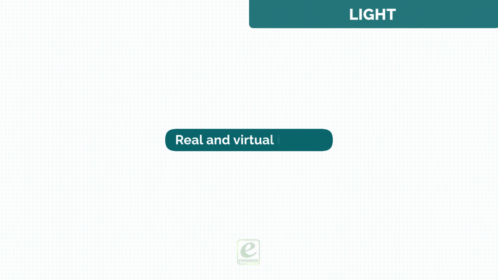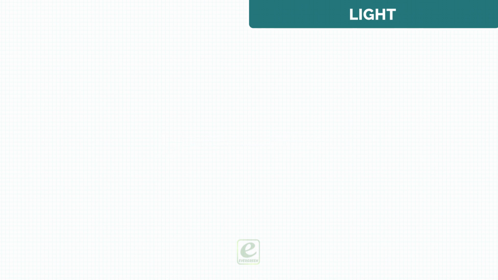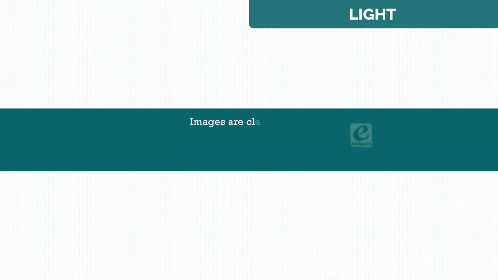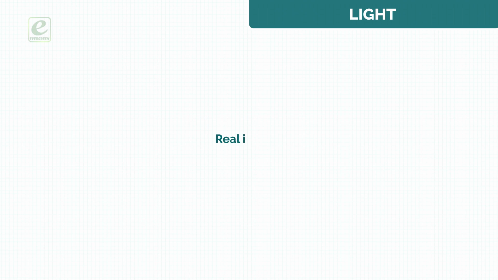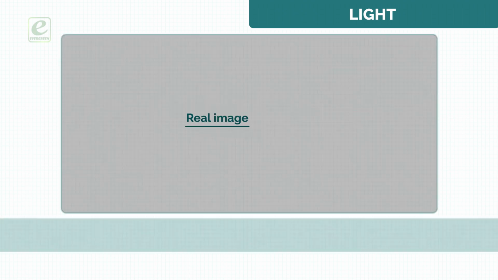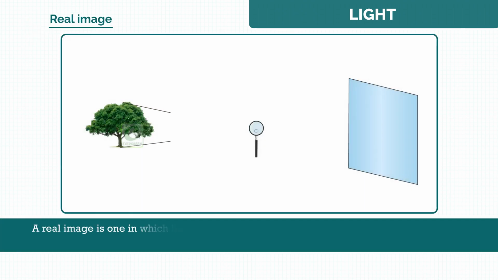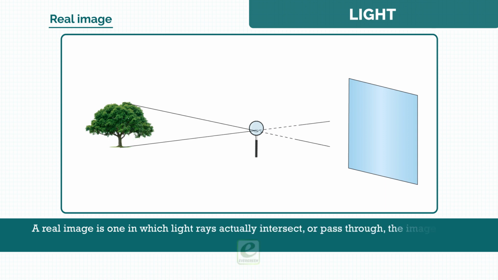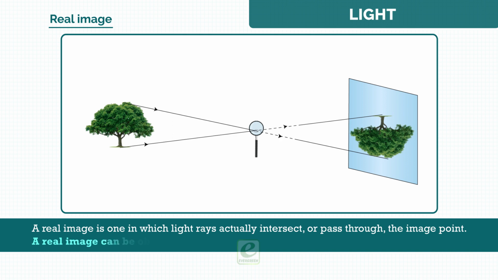Real and virtual images. Images are classified as real or virtual. Real image. A real image is one in which light rays actually intersect or pass through the image point. A real image can be obtained on a screen.